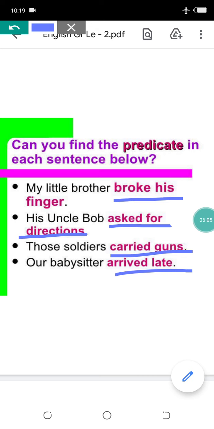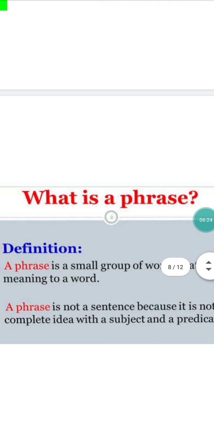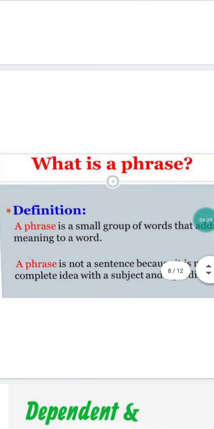So what is explained about the subject is predicate. Okay, and who is doing the work, or about what we are talking, it is subject. Okay. Yes. Next is coming phrase. What is a phrase?